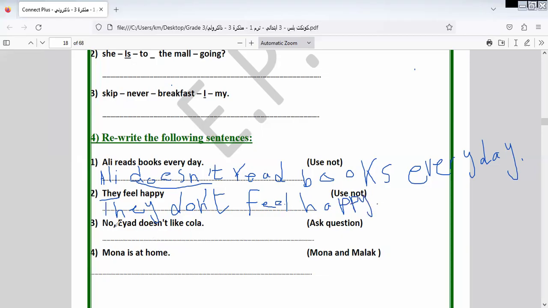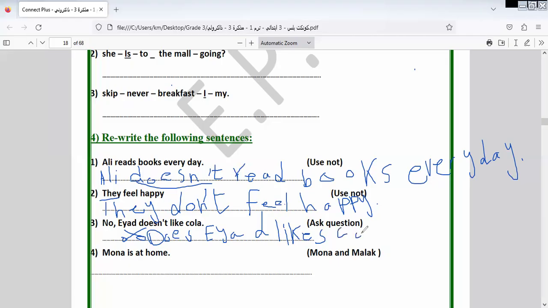Here we have no, Iyad doesn't like cola. So what will the question be? As we told you, here we replace the verb instead of the subject like this. It will be does Iyad like cola? I will do it in the wrong way for you to correct it for me: likes cola.